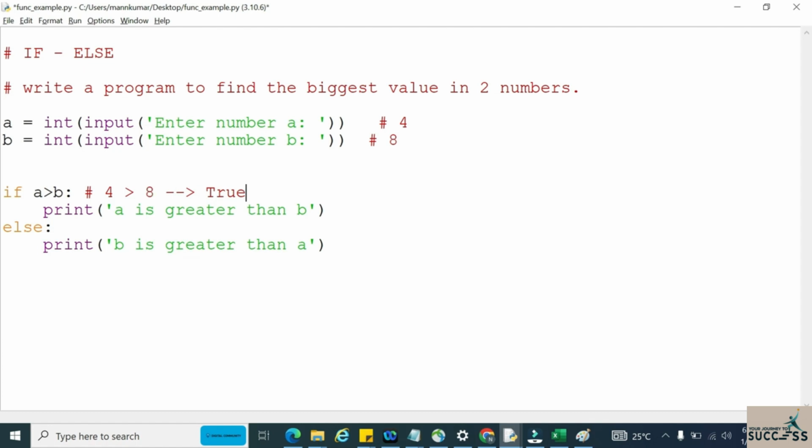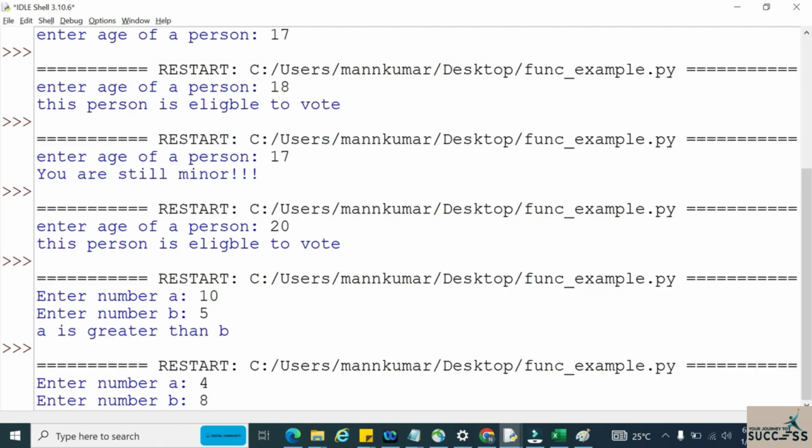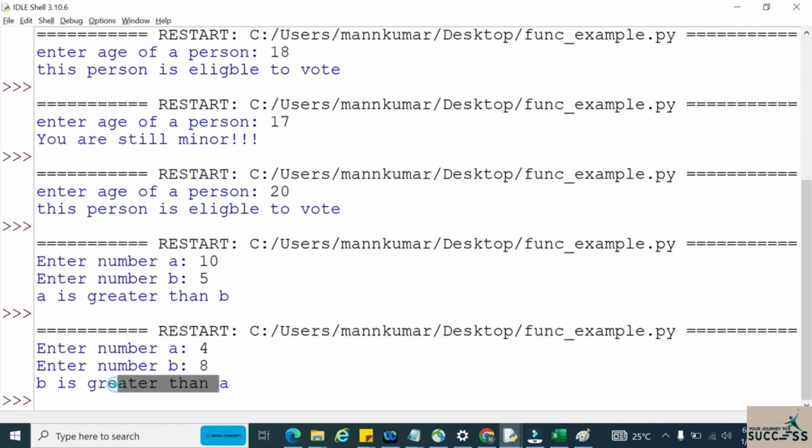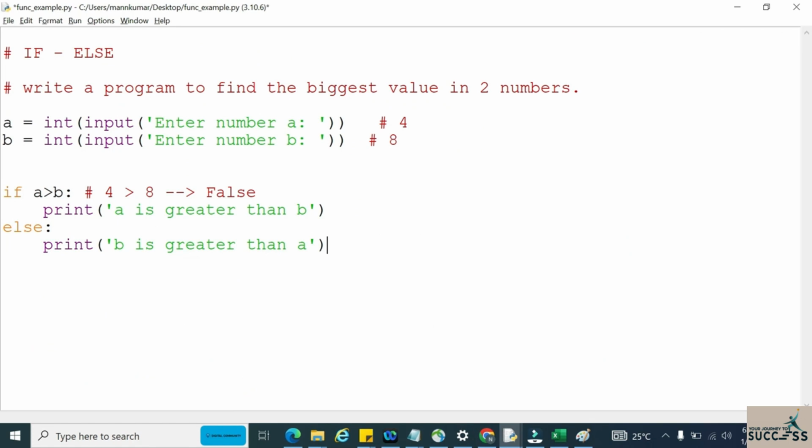So 4 greater than 8 is obviously false, 4 is never greater than 8. Whenever the if condition is giving false, then the else block code will get executed. So in this way, what is my output? b is greater than a. So let's run and see: b is greater than a. In this manner, if else conditions will work.